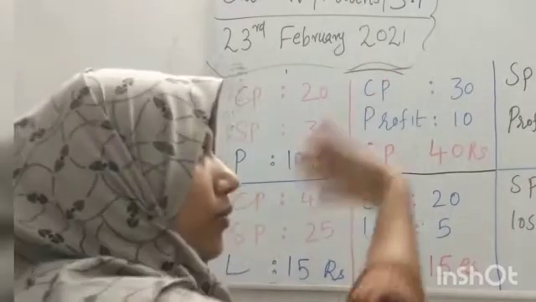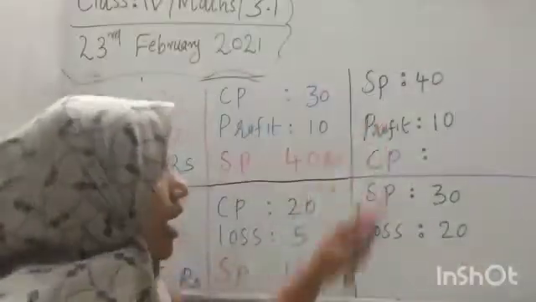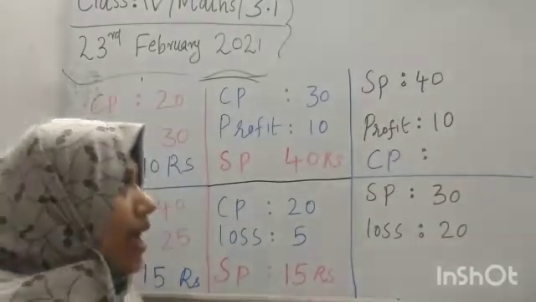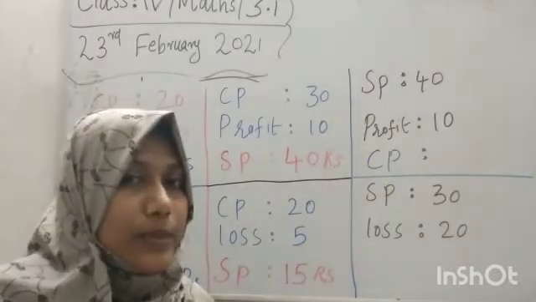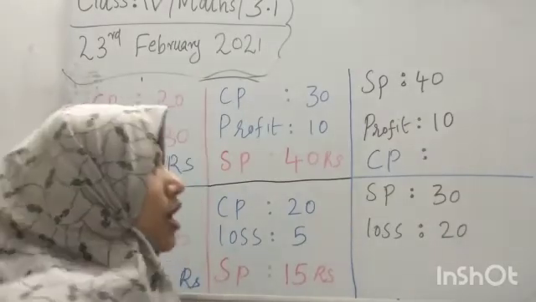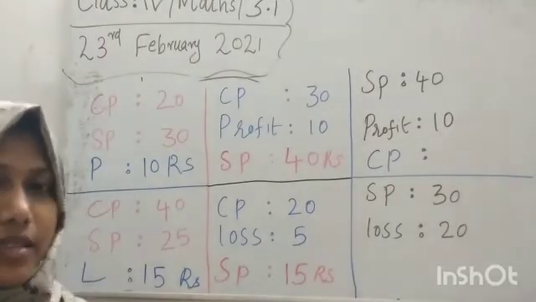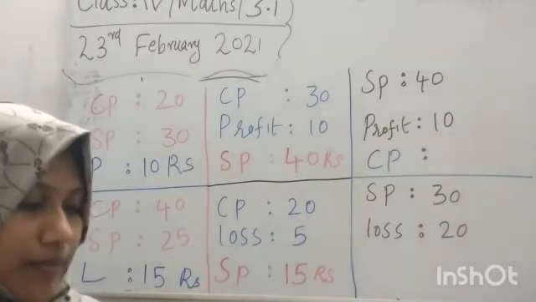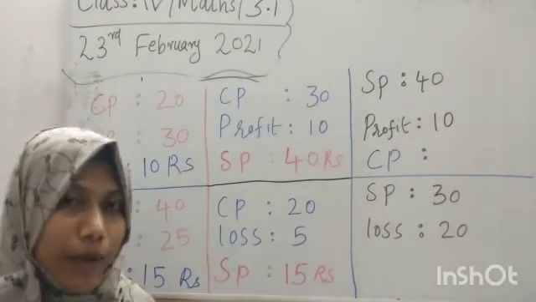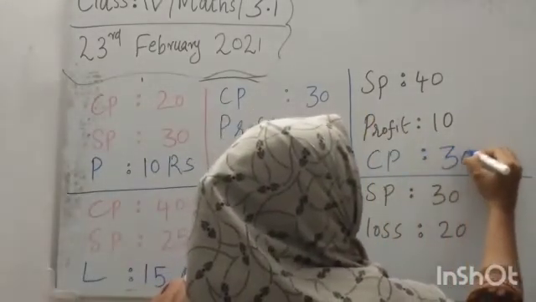And the very next, SP and profit, SP and loss. Here you sold for 40 rupees and you got 10 rupees profit. So 10 rupees extra amount. You got 10 rupees extra compared to CP. So CP will be, of course, 40 minus 10, that is 30 rupees.